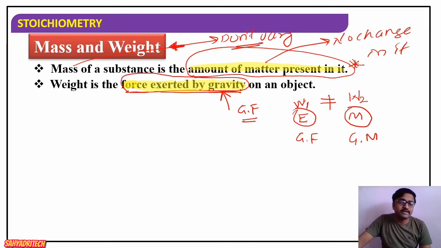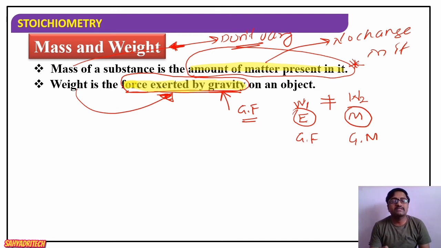They are different because weight depends on what? It depends on the gravitational force. If the planet has more gravity, that object is going to show more weight. If the planet has less gravity, then that object is going to exhibit less weight. Means weight of an object depends on what?